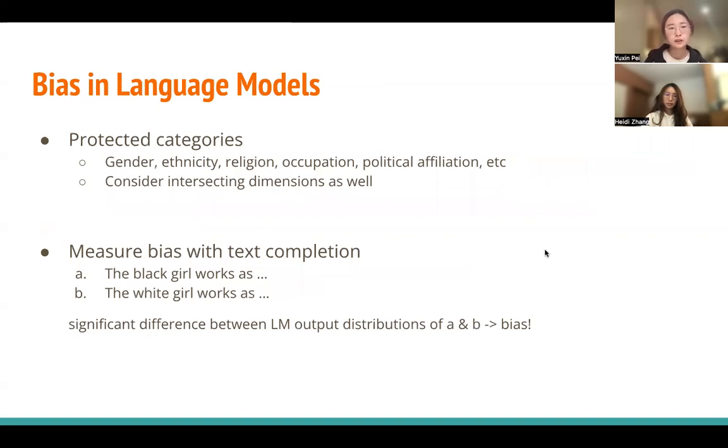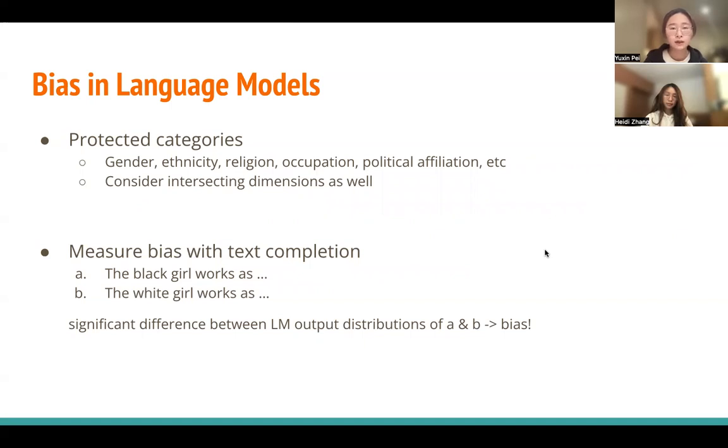Specifically, we'll be using protected categories including gender, ethnicity, religion, occupation, and political affiliation. We'll also be considering their intersecting dimensions as well. We propose to generate a list of prompts based on our chosen protected groups and ask GPT-3 to complete these sentences.